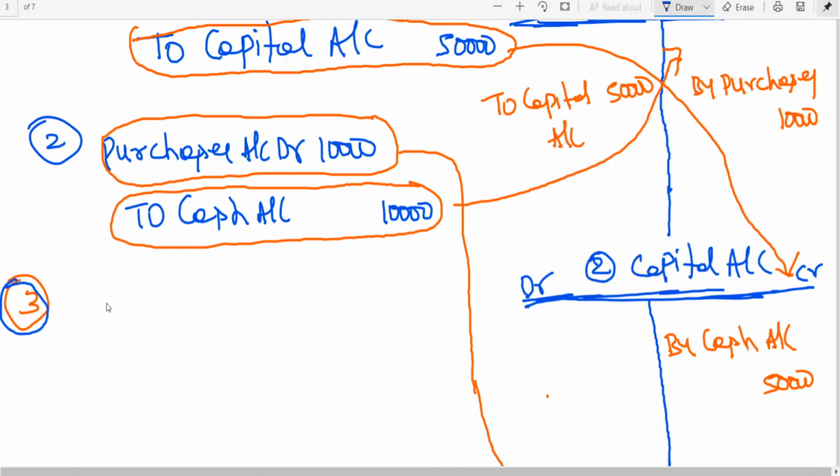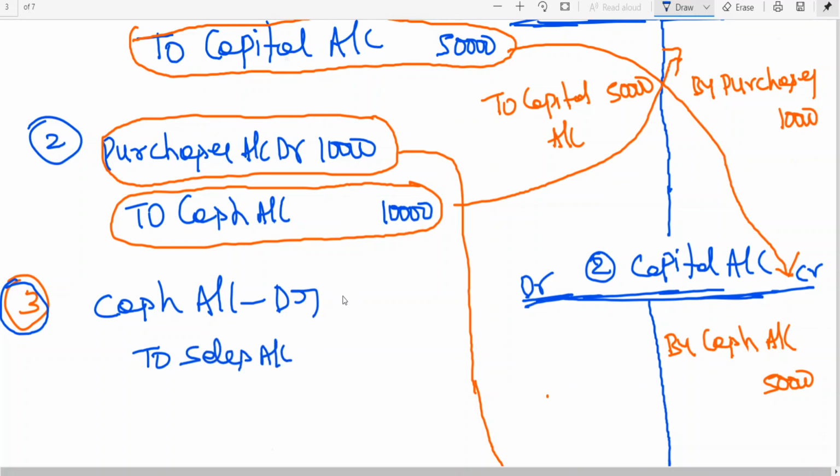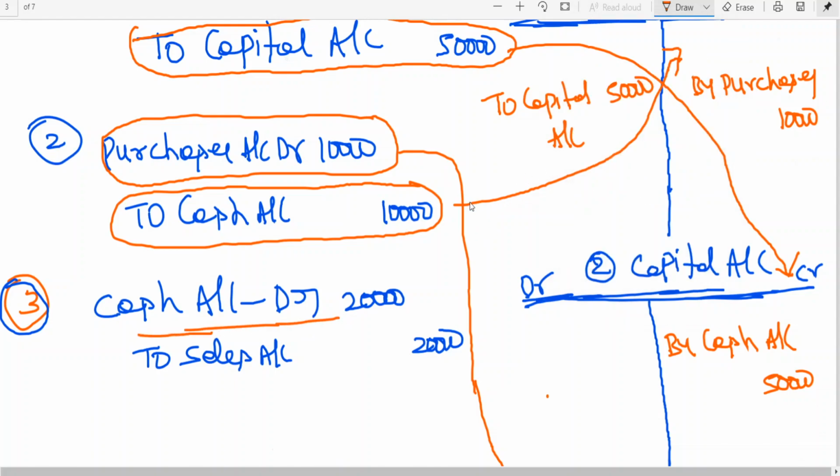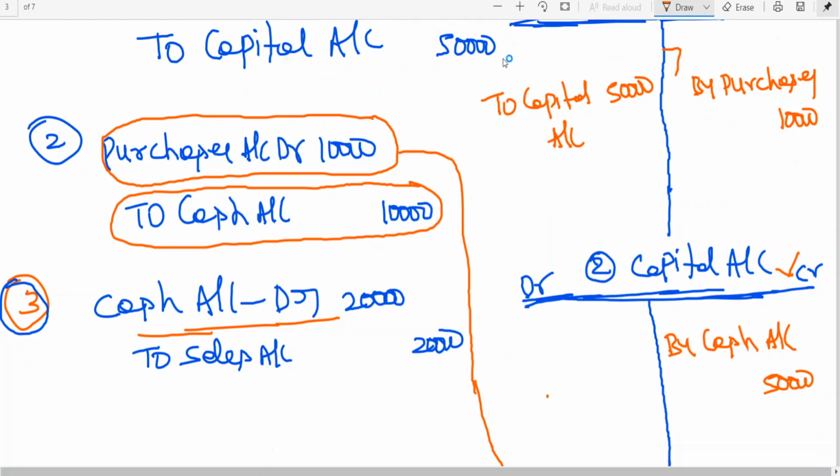One more example. Cash account debtor to sales 20,000. Now I think you can tell me. I am not going to draw any lines. Cash account will go to which side? Debit side. This cash account has to be taken to the debit side. The lines I just explained were to tell you the sequence.